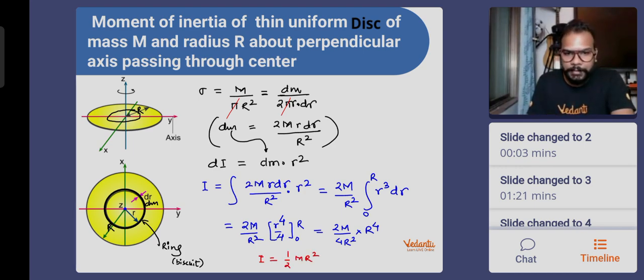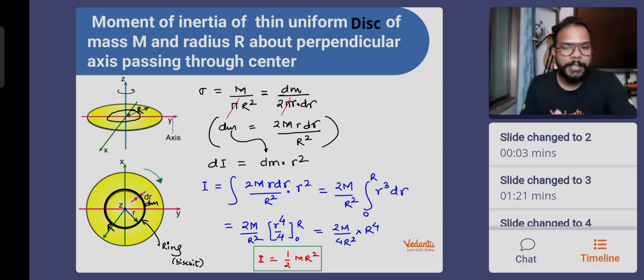This is the moment of inertia of a disk about an axis. Again, axis is very important. Which axis I'm talking about is very important. So the moment of inertia is going to be about an axis that is passing through the center, perpendicular to the plane of the disk. Okay, that means your disk is rotating like this. Either clockwise or anti-clockwise, it does not matter. What matters is it is rotating about an axis passing through the center of the disk and perpendicular to the plane. Okay, so we've got this also.